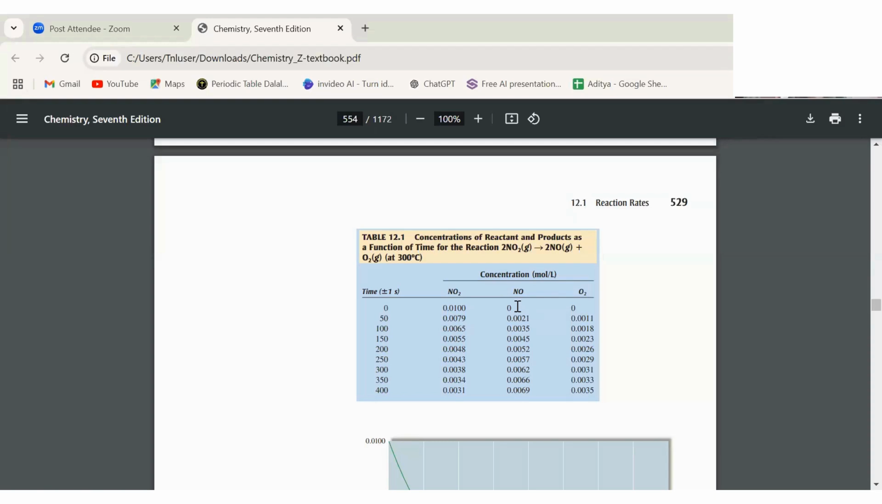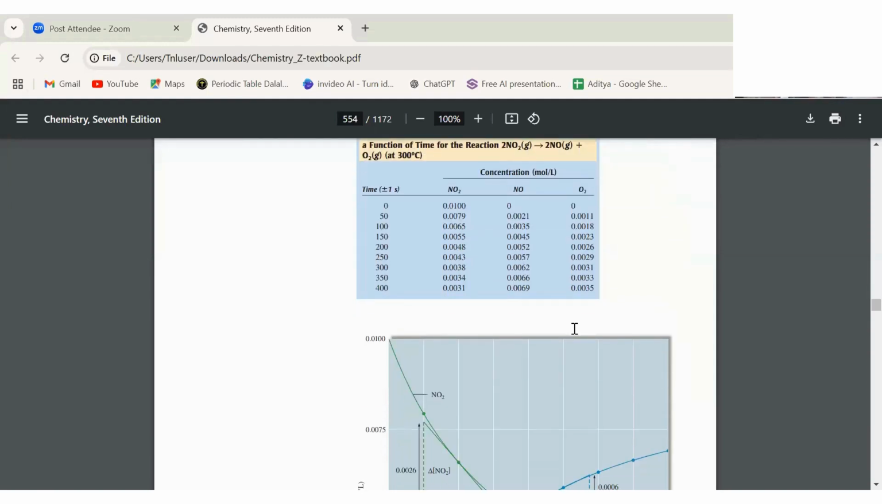As soon as we increase the time, we got to know that reactant concentration is decreasing and the concentration of product is forming. So now you can see by the increasing of time, the concentration of reactant is decreasing and the concentration of product is increasing. For example, at 150 seconds, the concentration of NO2 is now very much decreased in comparison to 0.01. It is now 0.005. And the concentration of NO has increased and the concentration of O2 has also increased.